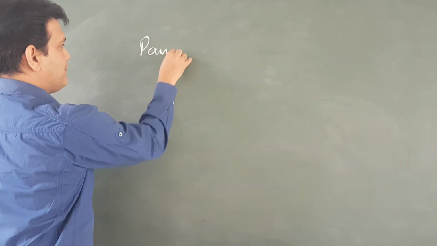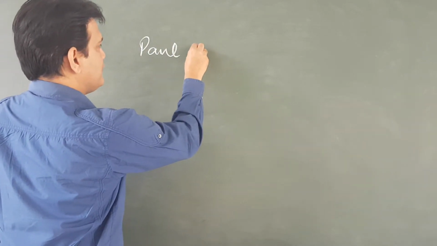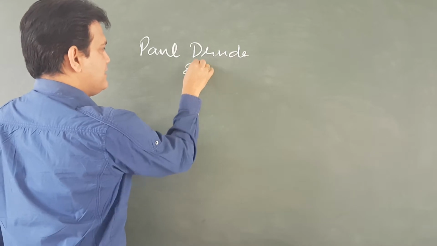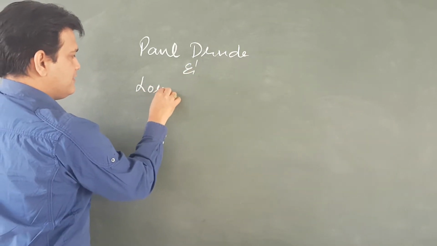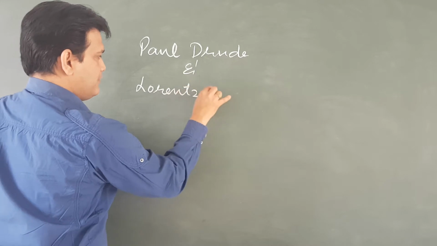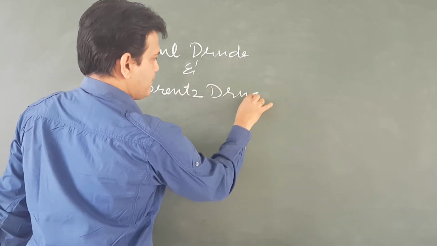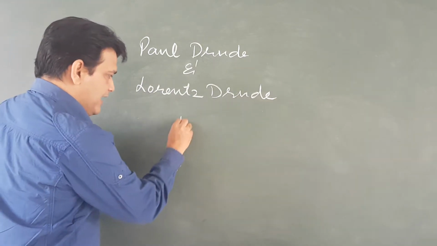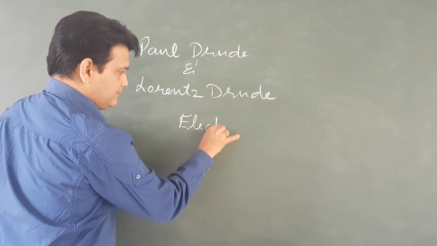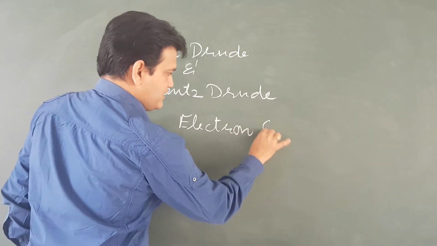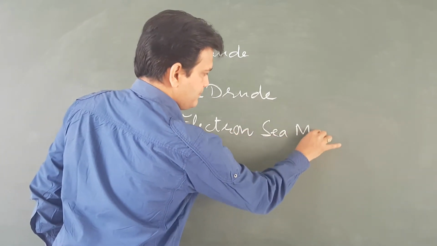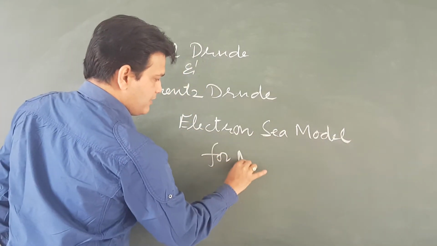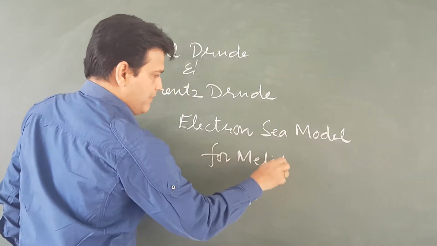Paul Drude and Lawrence Drude. They explained the electron sea model for metal conduction.